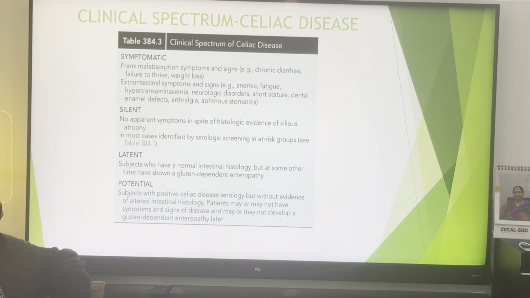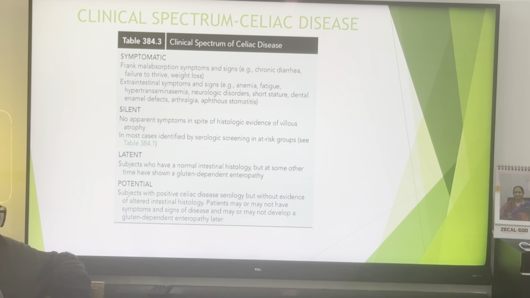75% of the symptomatic patients have frank malabsorption symptoms and signs like chronic diarrhea, failure to thrive, weight loss. The extraintestinal symptoms include anemia, fatigue, hypertransaminasemia, neurological disorder, short stature, dental enamel defect, arthralgia, and aphthous stomatitis. In the silent, there are no apparent symptoms in spite of histologic evidence of villous atrophy. In most cases they are identified by serology screening in high risk groups, as I told you, the first degree relatives of celiac disease patients.